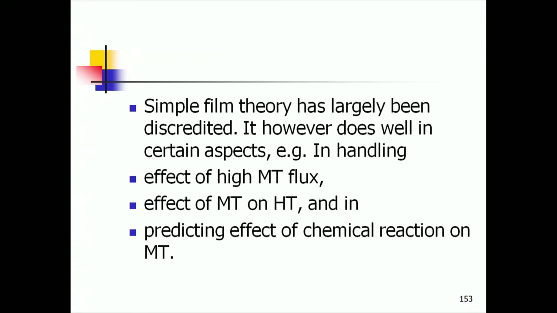The chief suspicion was the assumption of steady state. Okay. And so, if you abandon the assumption of steady state, we have to take up the unsteady state picture. So, dAB d2 Ca by dz square equal to 0, that is not adequate. If it has to be the unsteady state picture, then it should be dou Ca by dou t equal to dAB dou 2 Ca by dou z square, okay, where that t is real time.